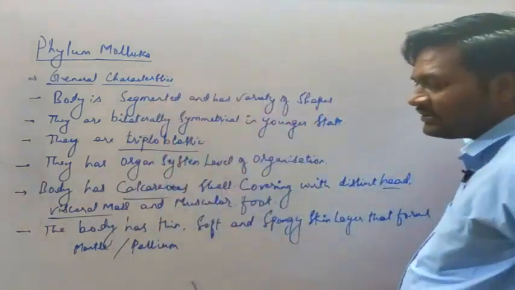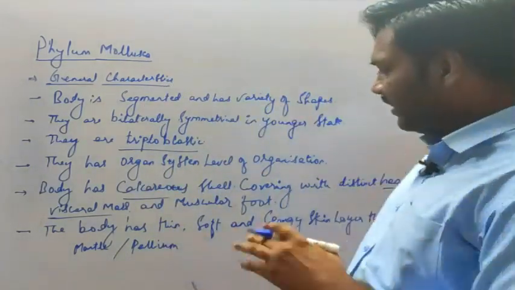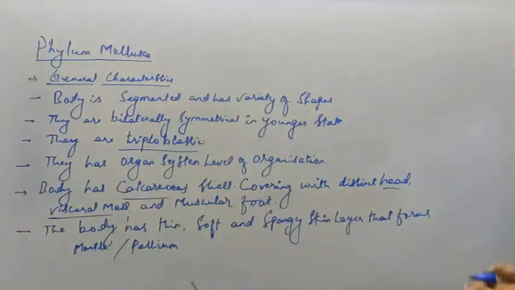So the mantle is the part which is present at the upper region. We'll see when we see the diagram of such organisms.